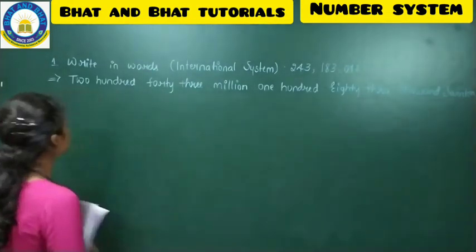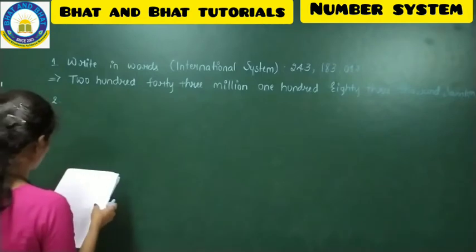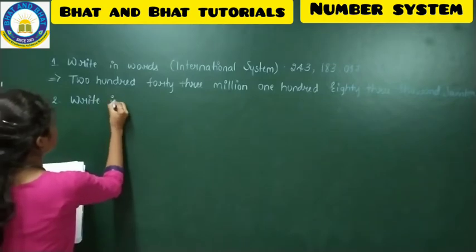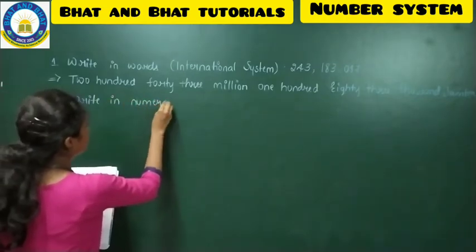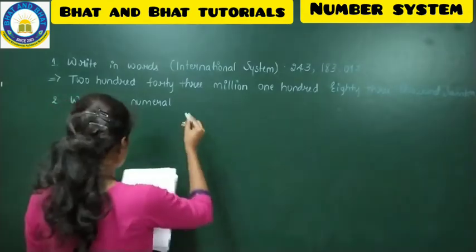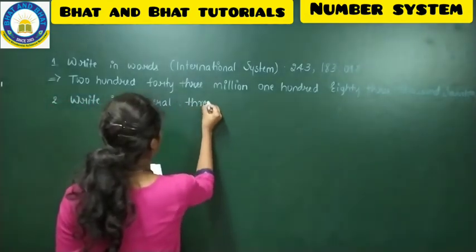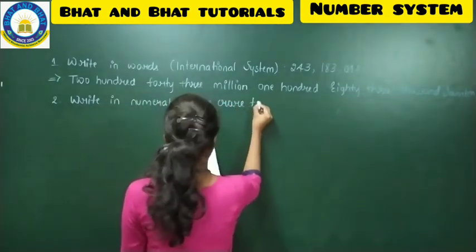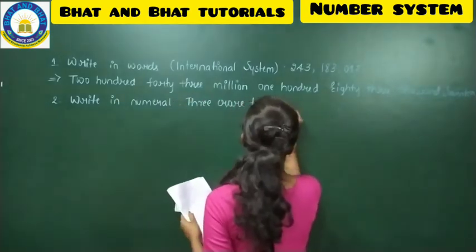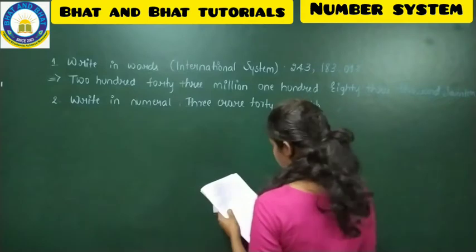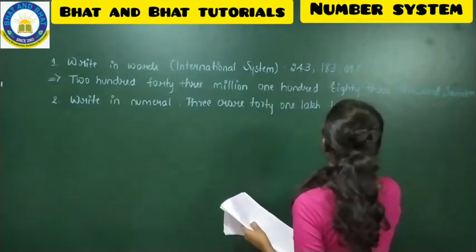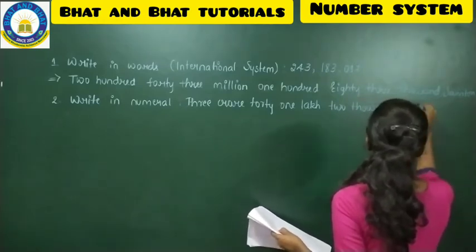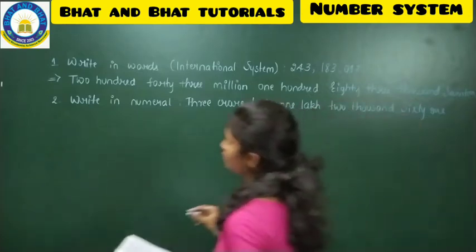After this, the second question. Write in numeral, that means you have to write it in numbers. That is 3 crore, 41 lakh, 2061. So you have to write this in numbers.